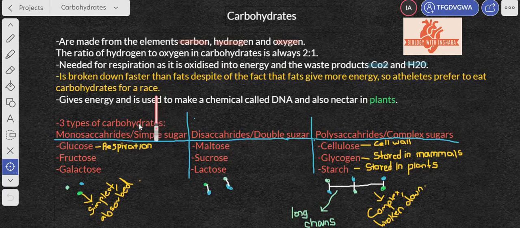Carbohydrates give energy, as we discussed, and are also used to make a chemical called DNA, which is deoxyribonucleic acid, found in the nucleus of every cell, and also make a sugary substance called nectar in plants.